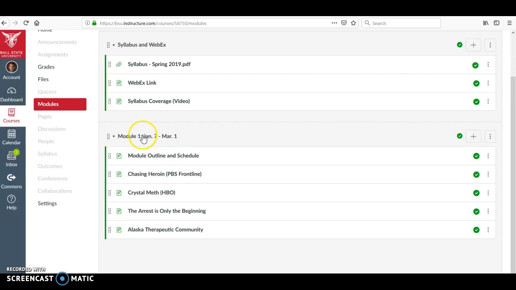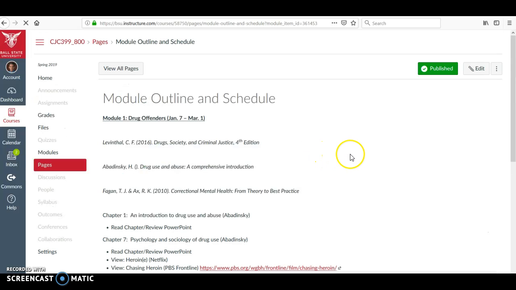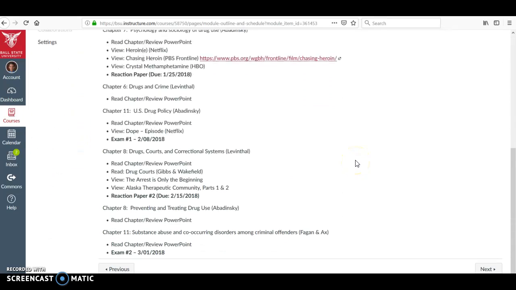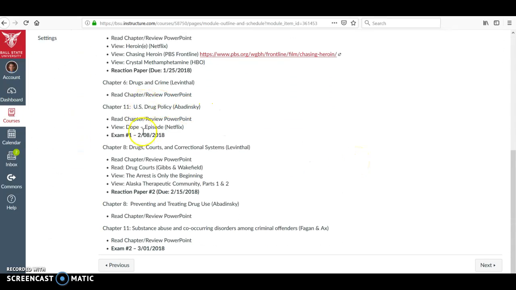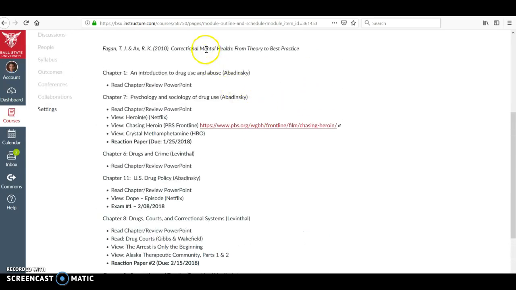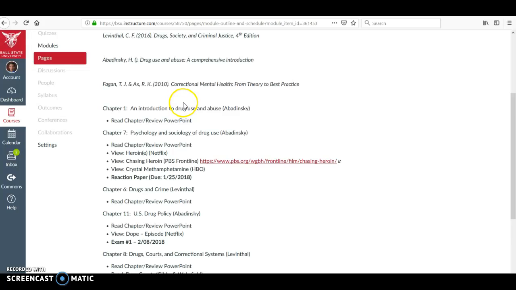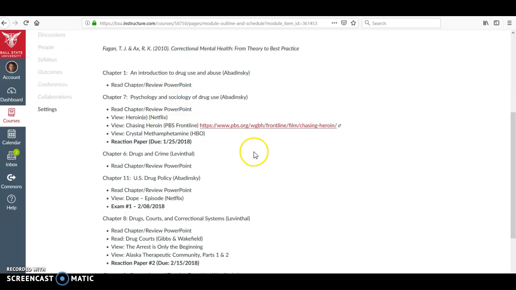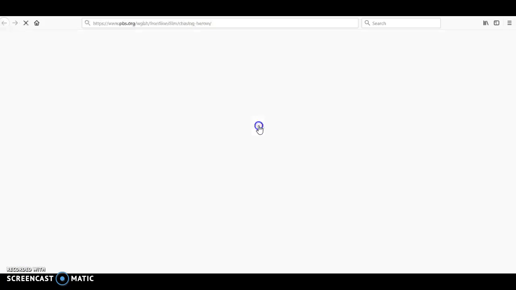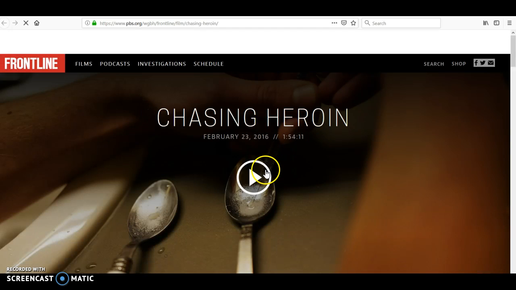And here, of course, is Module 1. You'll see up here is the outline and schedule. This is something I'll edit if need be, as far as dates and material. Again, I'm not anticipating needing to, but here it is. So when you're looking at, say, this PBS Frontline video, you'll see that it's a link and it takes you right to it.